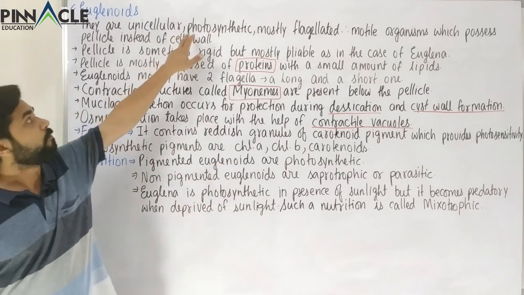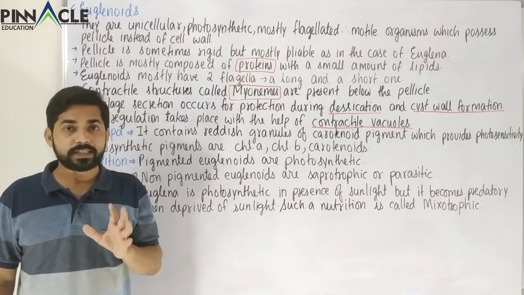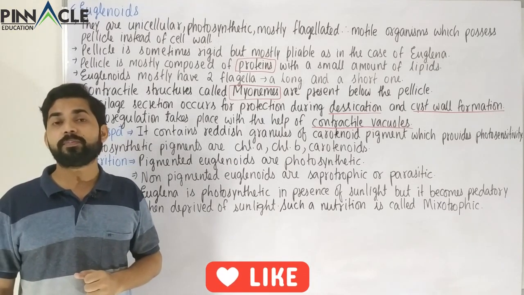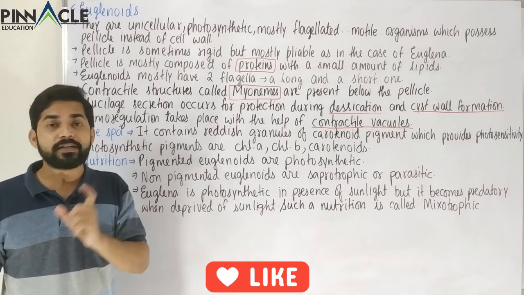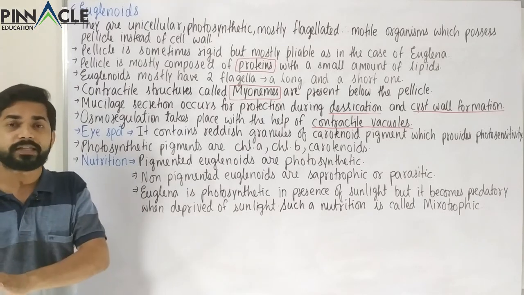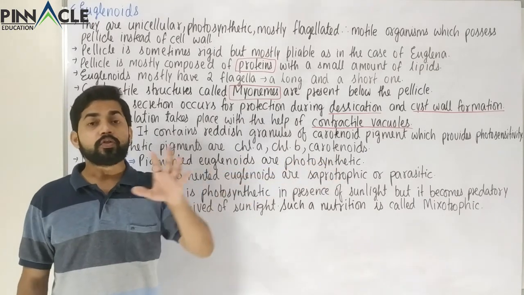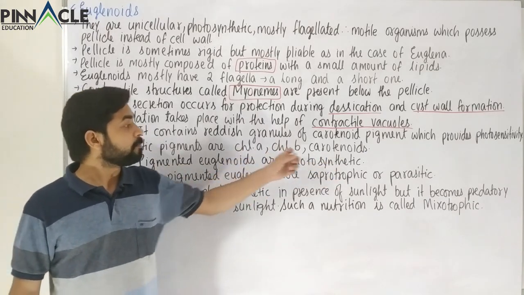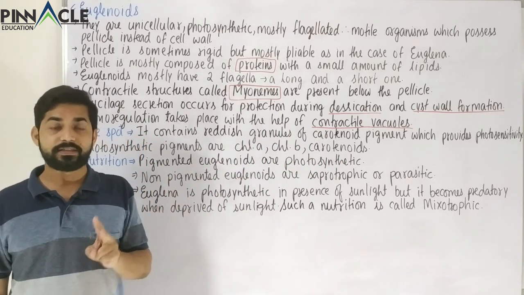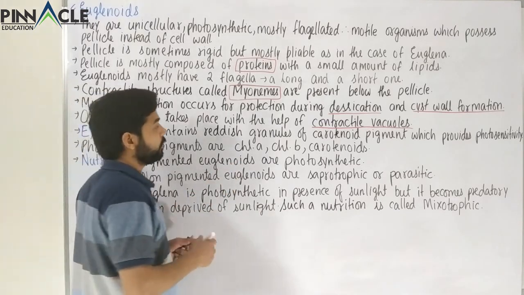Now we have studied in the first line, these are photosynthetic. So for photosynthesis to occur, it is very much obvious that pigments like chlorophyll should be there. Here there is a very interesting thing, and that is chlorophyll B. We know chlorophyll A is almost everywhere. So here also chlorophyll A is present, carotenoids are present. We had seen that chlorophyll A and carotenoids were present in chrysophytes and also the dinoflagellates, in our previous classes. But here this chlorophyll B is coming.